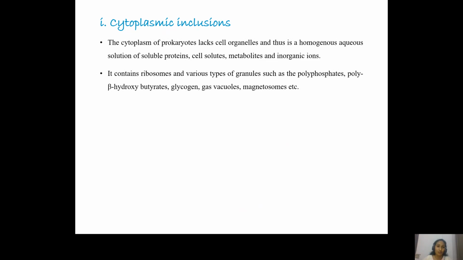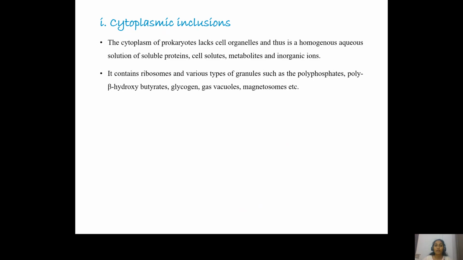We know cytoplasm in the case of prokaryotes, as we just discussed already, is more or less homogeneous because it does not contain different types of organelles as such. It contains ribosomes, certain inclusion bodies, and the genetic material which is present almost in the middle of the cell. So the cytoplasm of prokaryotic cells can be described as a homogeneous aqueous solution, which consists of soluble proteins, cell solutes, metabolites, and other inorganic ions.